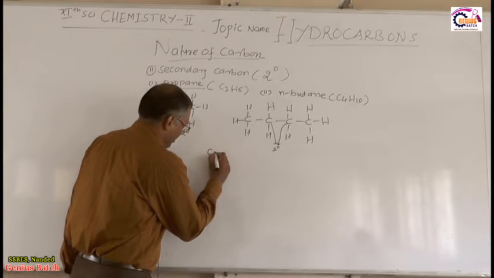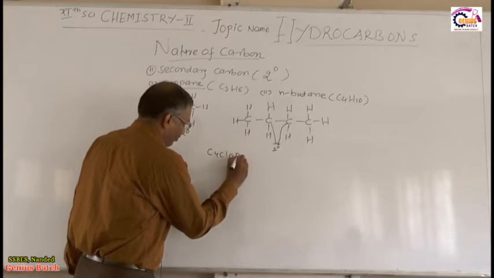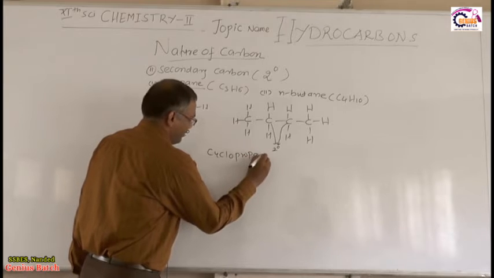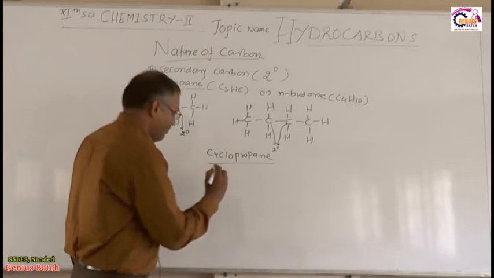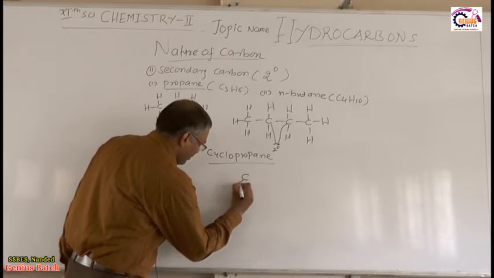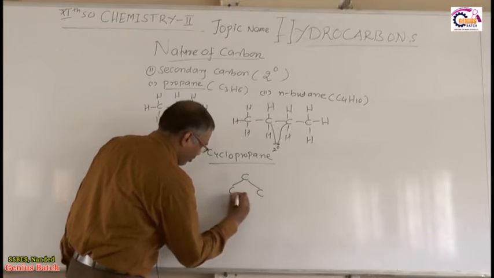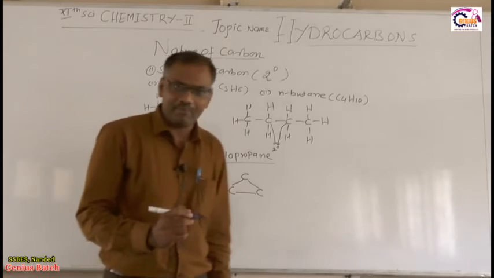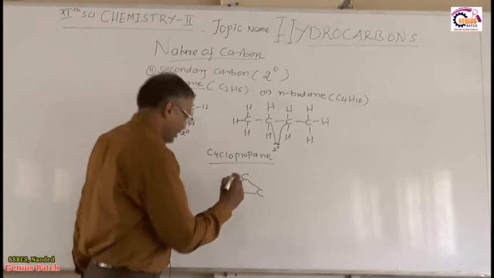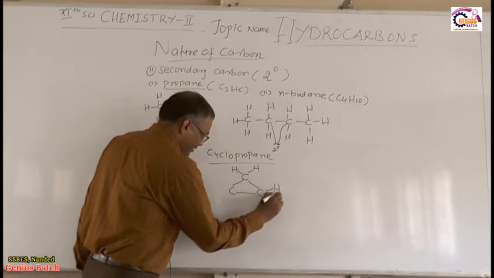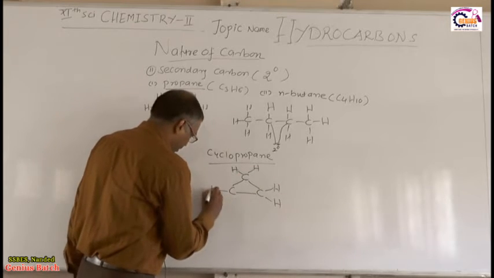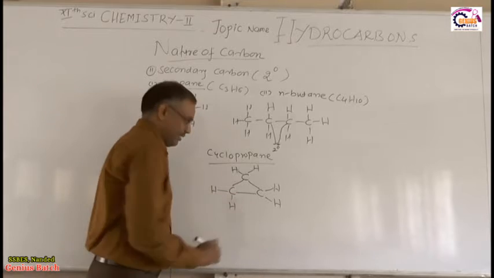For example, cyclopropane. This is an example of a cyclic compound. So, cyclic compound, cyclopropane. This is the ring compound, cyclic compound, right? Every carbon atom has valency 4, right? So this is the 4 valence.